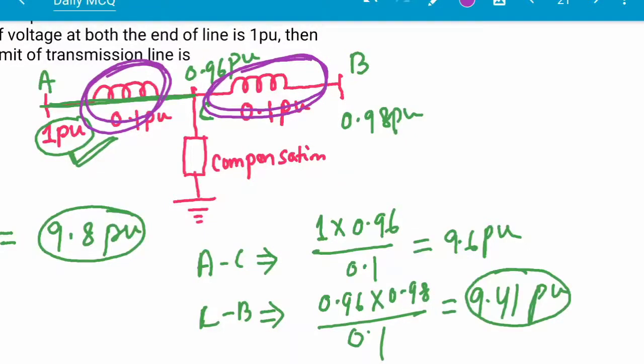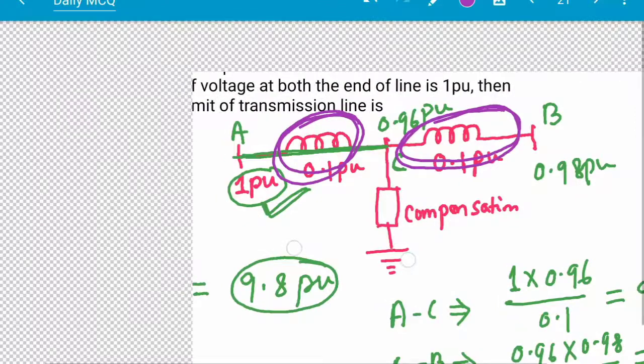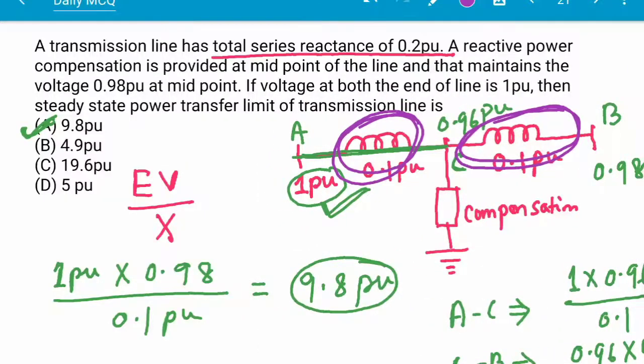So this will be considered the resultant steady state power transfer limit of the whole line. This is one thing we have to remember. This is the explanation of the solution of this question. Thank you for watching up to here.